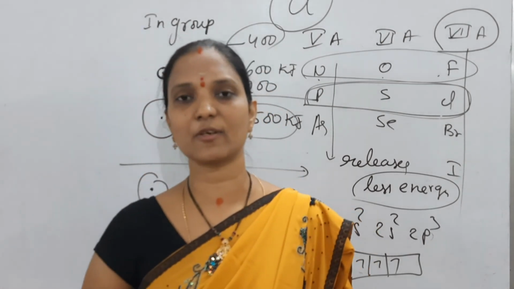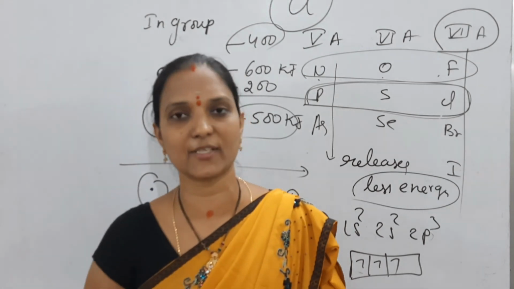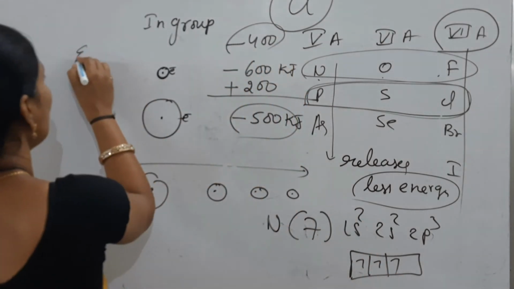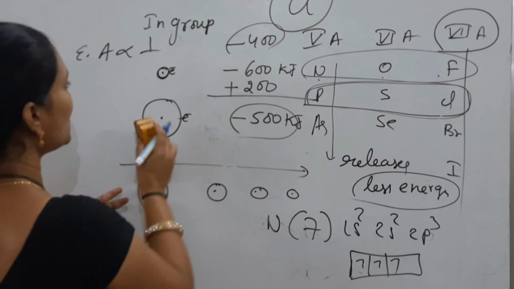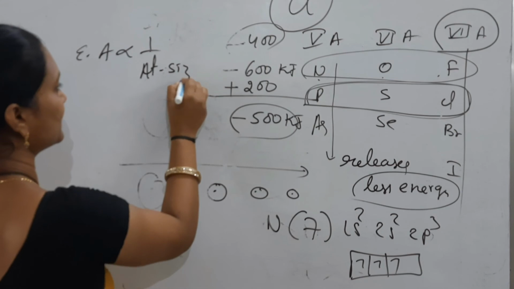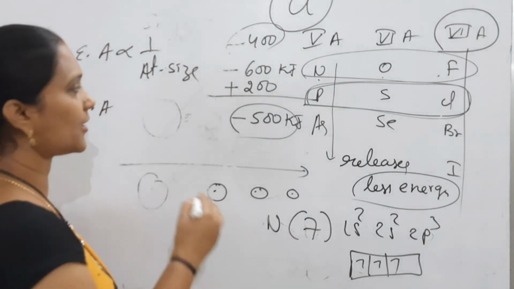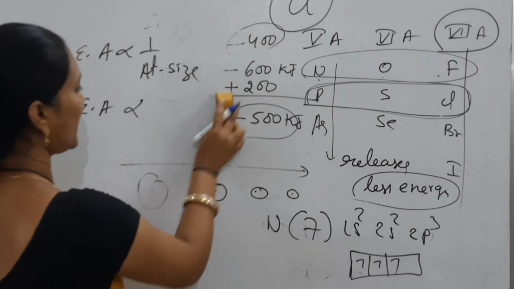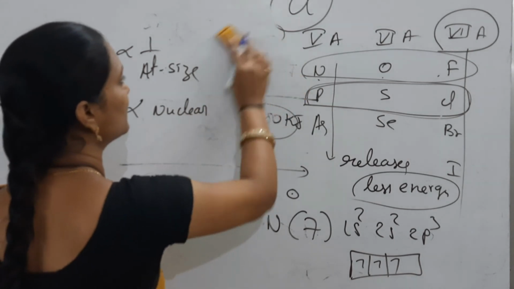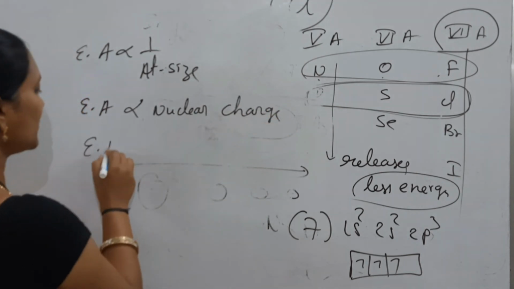It also depends on nuclear charge. Nuclear charge increases, attraction increases. Attraction increases, releases more energy. So nuclear charge increases, electron affinity increases. So electron affinity is inversely proportional to atomic size. And electron affinity or electron gain enthalpy is directly proportional to nuclear charge.